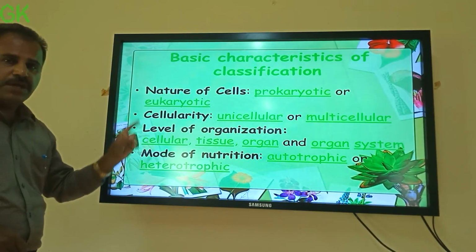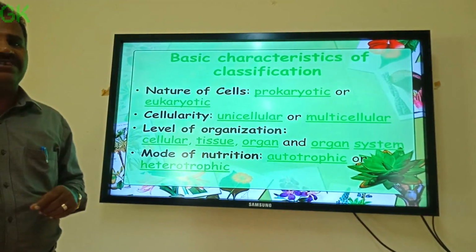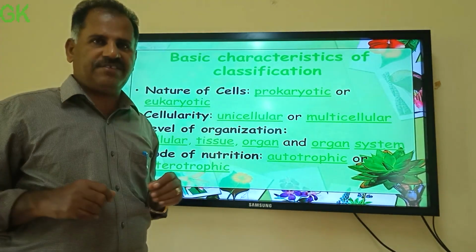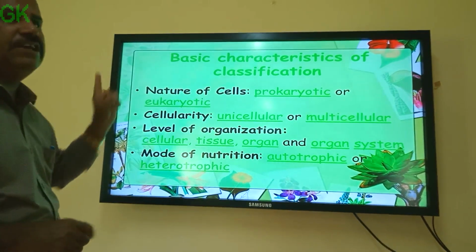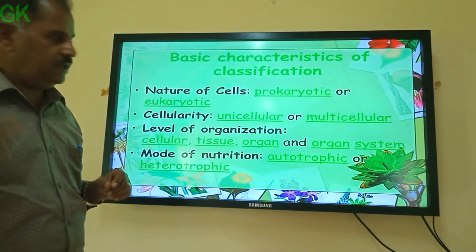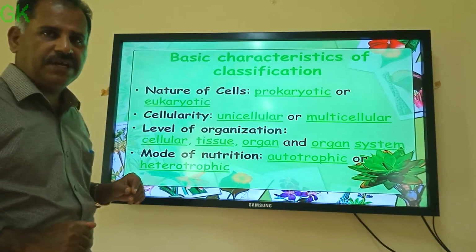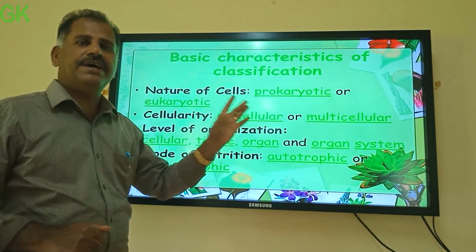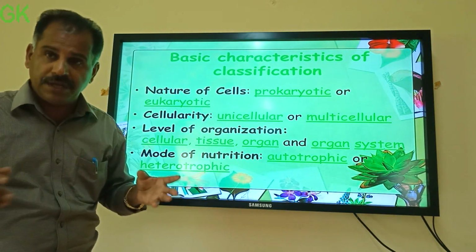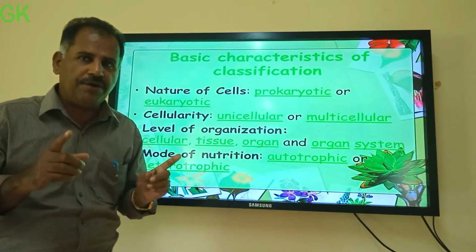All of our living bodies are formed of cells as well as their products. So the nature of the cell is one of the major characteristics used for classification. You have already studied in the first chapter that the cell may be either prokaryotic or eukaryotic. What is prokaryotic?